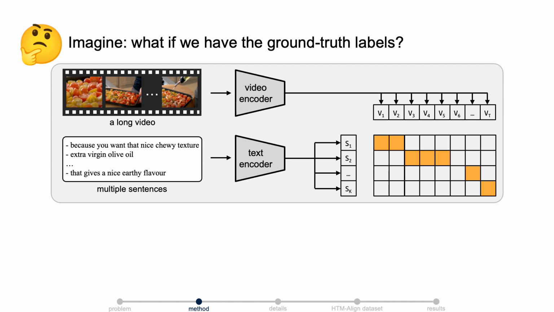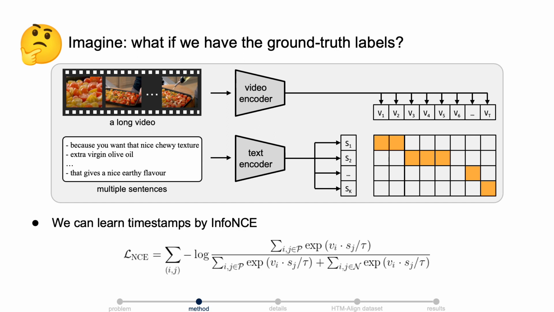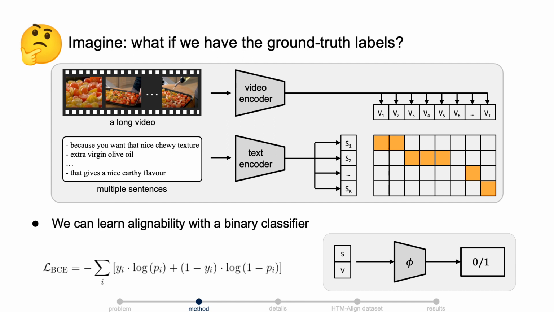Before explaining our method, let's imagine what if we have the ground truth labels. Given a long video and a list of sentences as input, we can first extract the visual and textual features. If we have the ground truth corresponding timestamp for each text, we can train the model with an InfoNCE loss. In detail, the corresponding visual textual feature pairs are the positives, and the other visual textual feature pairs are the negatives. Furthermore, if we have the ground truth labels for the alignability, we can simply train a binary classifier with the ground truth labels.